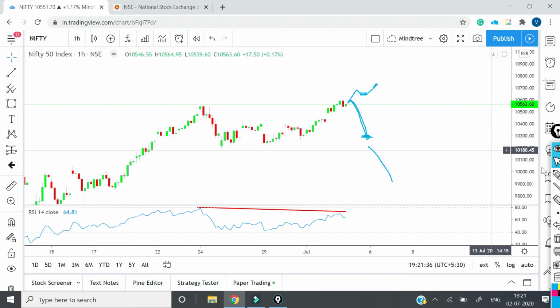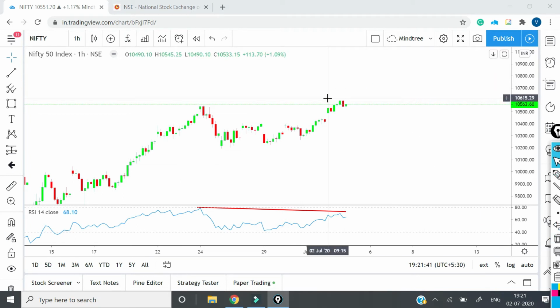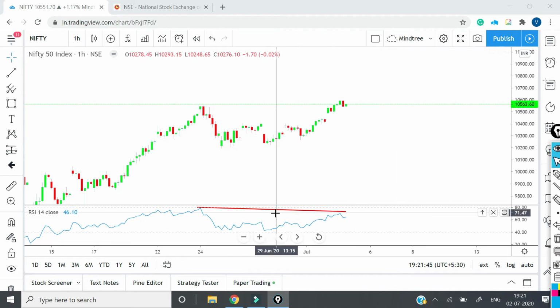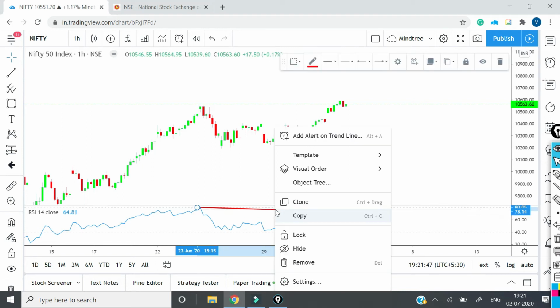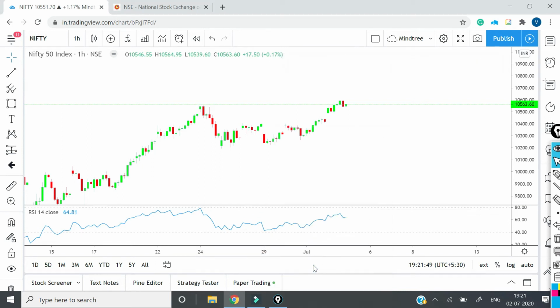But keep in mind that there is a divergence in RSI. To my mind, if price is not breaching this level 10,600, I will go for a short call. So that will be my strategy in that case. Now let us try to analyze Bank Nifty.